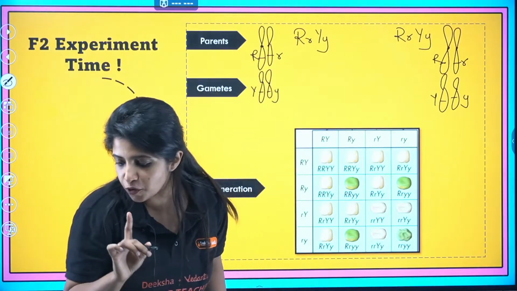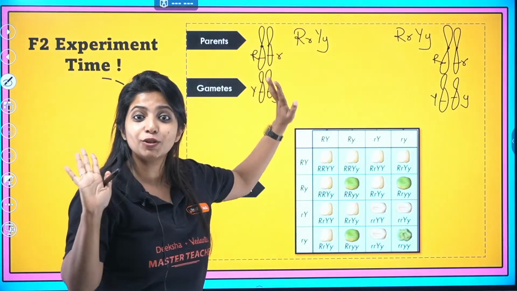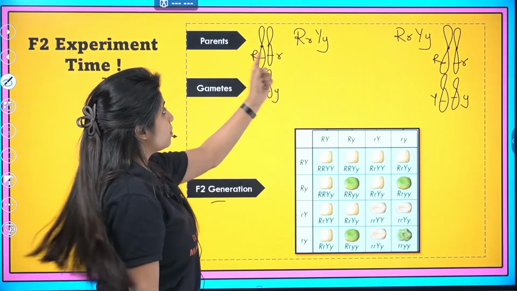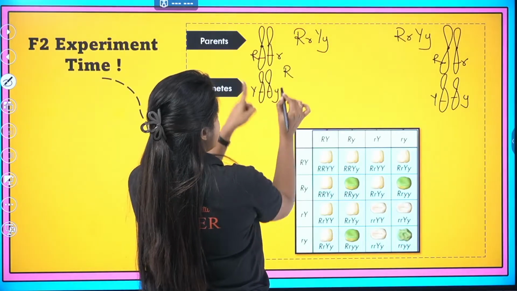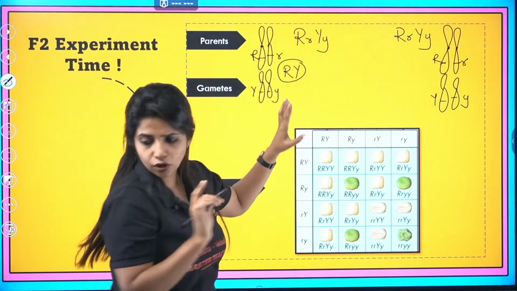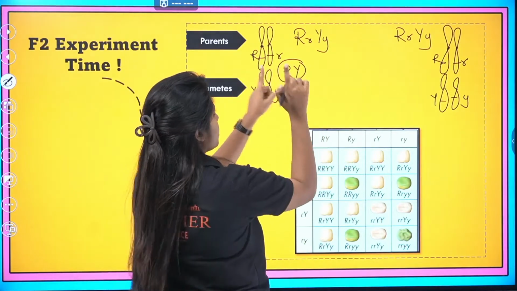Now when we form the gametes, what is going to happen? From this pair, one can come. That is the rule: in the gametes, only half of the chromosomes can go, right? So from this pair, only one can come. Suppose the first type of combination is capital R. From here also only one can come. Suppose capital Y came. That's all. Is that the only gamete that we form? No, there can be multiple combinations. This is one type. Next type.